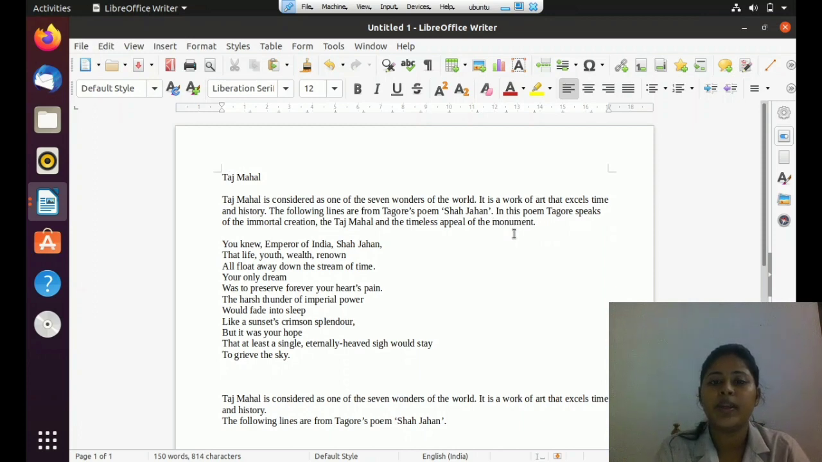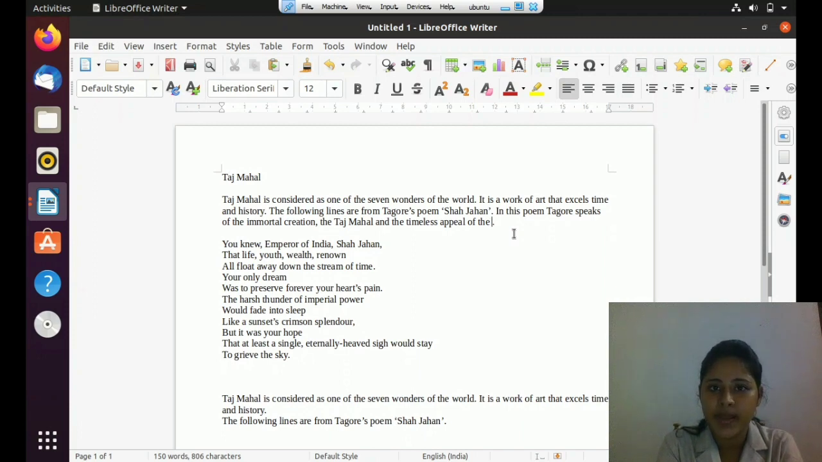Now the cursor is in between the words the and monument. Now I am going to click on the delete key. When I click on the delete key, the letters at the right side of the cursor will get deleted. See? So for correcting the incorrect words, we have two keys on our keyboard, backspace key and delete key.